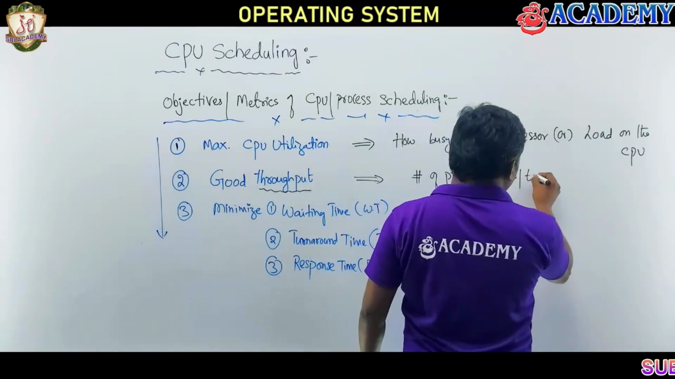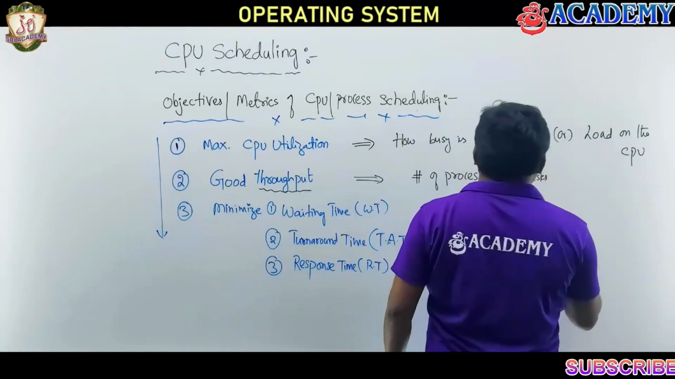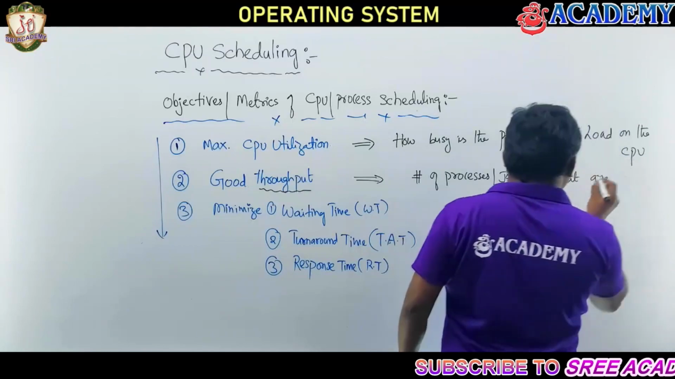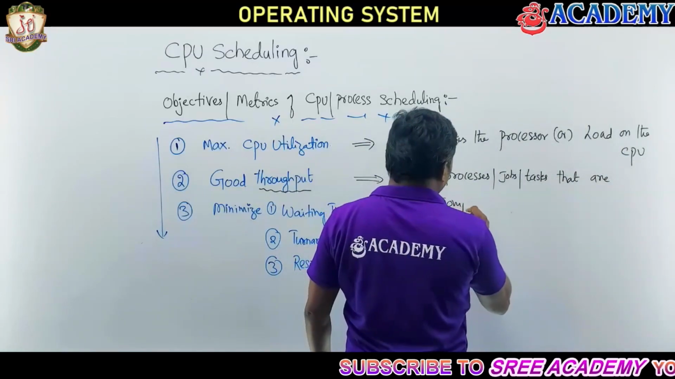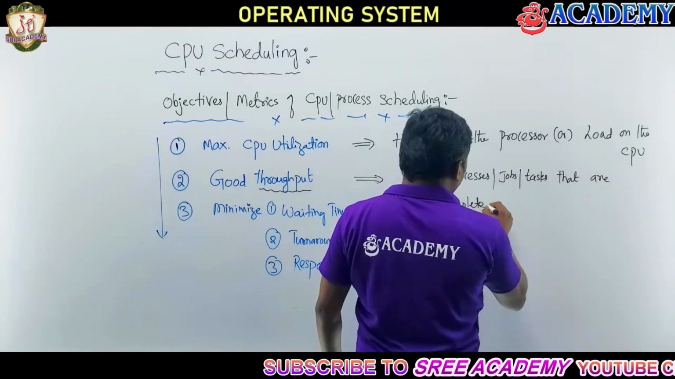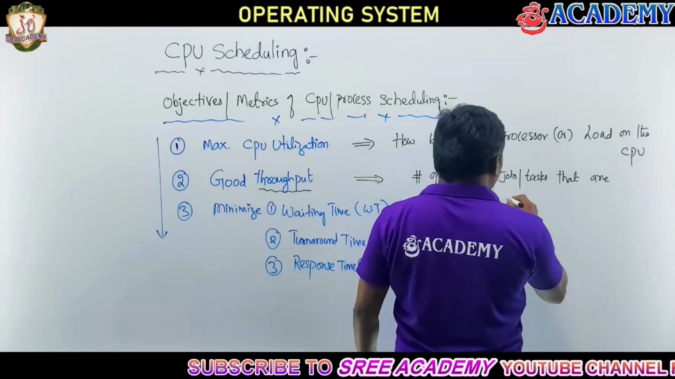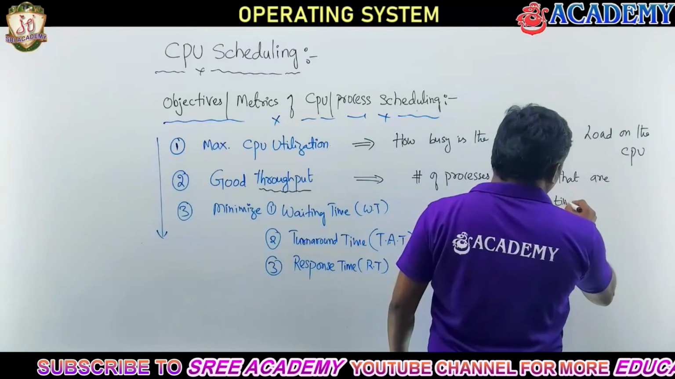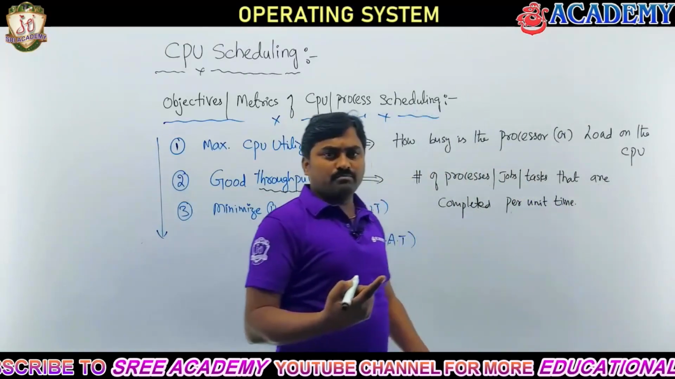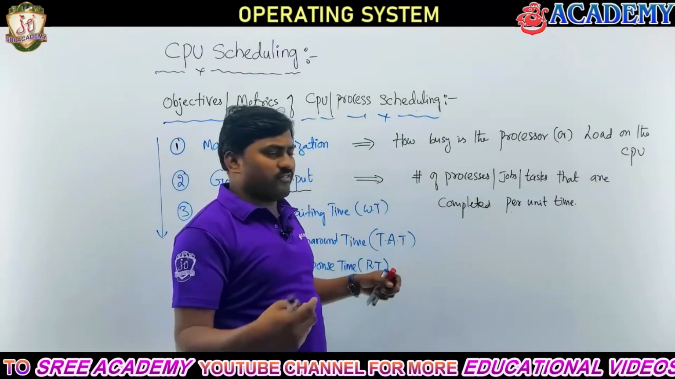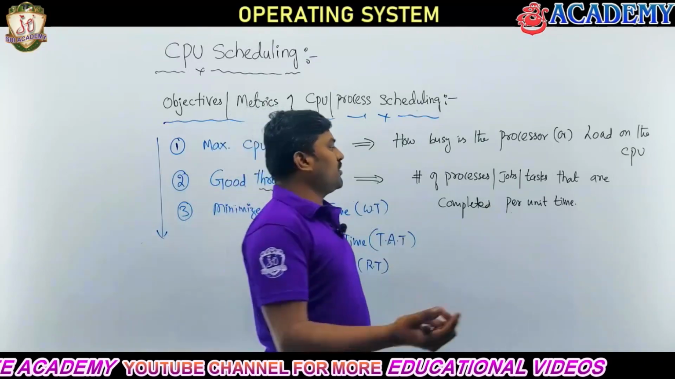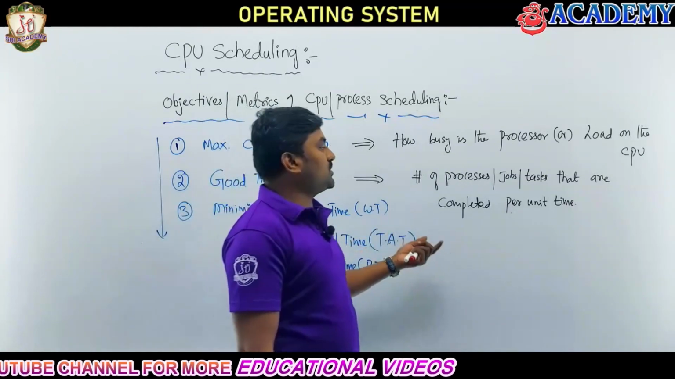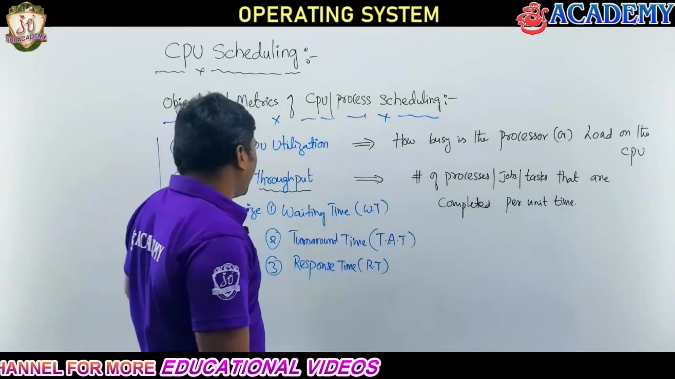or tasks that are completed their execution per unit time. The unit time could be 1 hour, 1 day, 10 milliseconds, or 1 millisecond, whatever time you choose. So in 1 hour how many processes completed, in 10 minutes how many processes completed. That is what throughput indicates here.